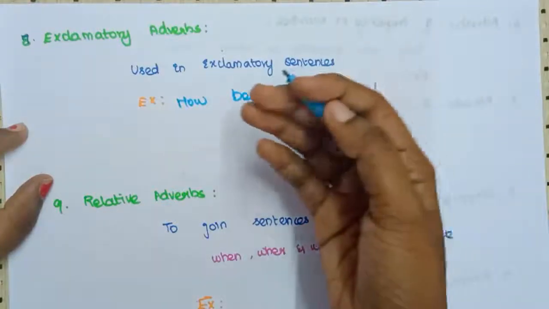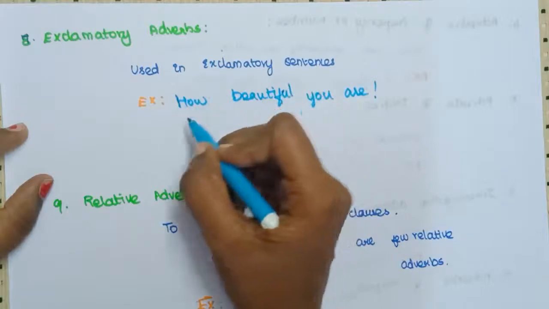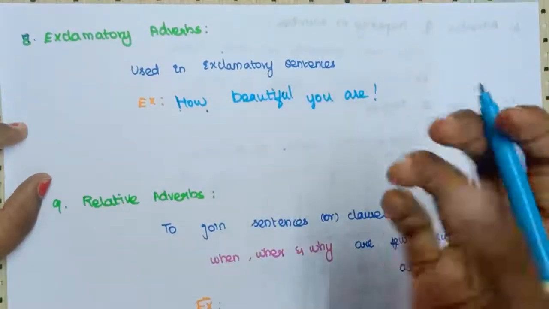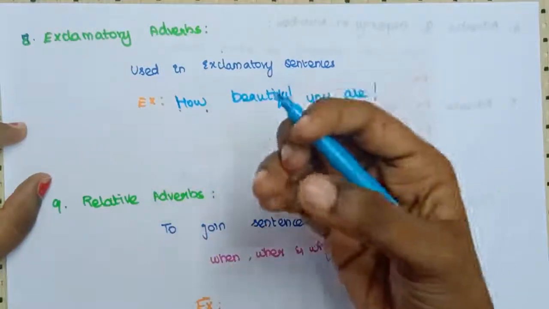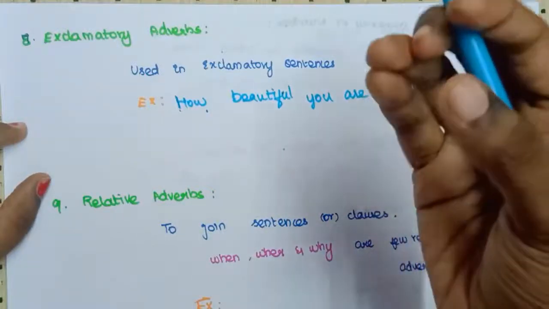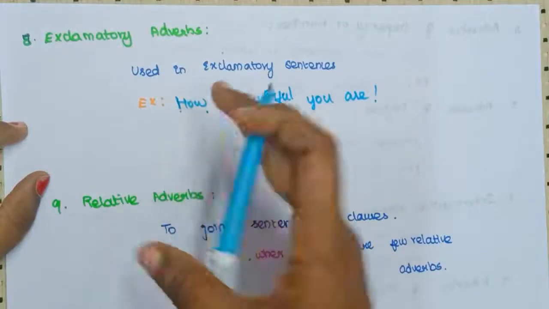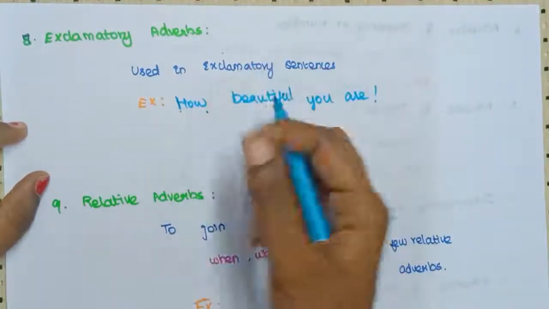So where is the adverb here? Here this how is the adverb. It is used in exclamatory sentences. I am describing how beautiful she is, so I am describing the word beautiful here. So it is called exclamatory adverbs as it is used in an exclamatory sentence.